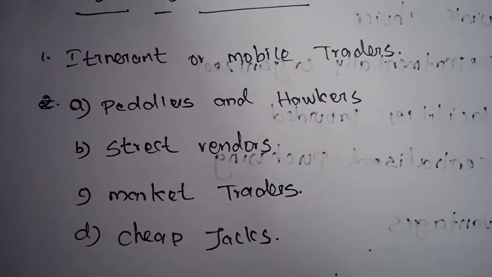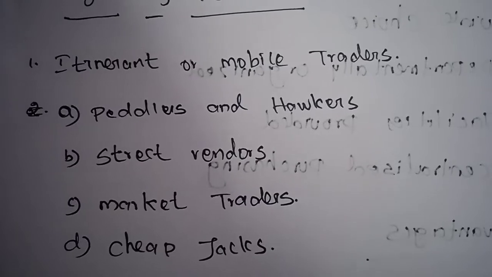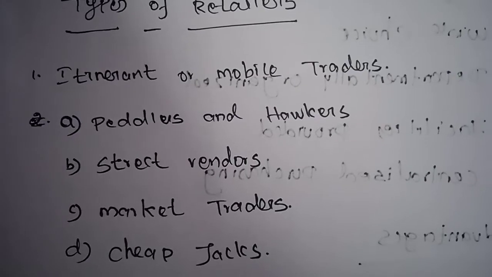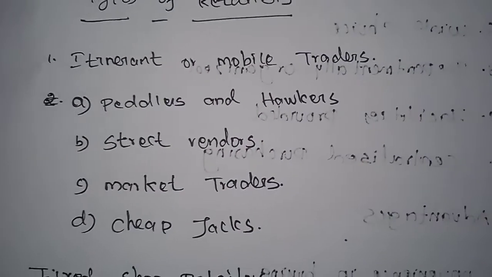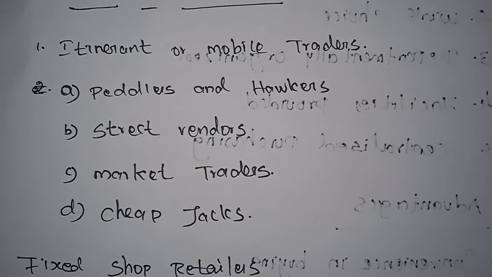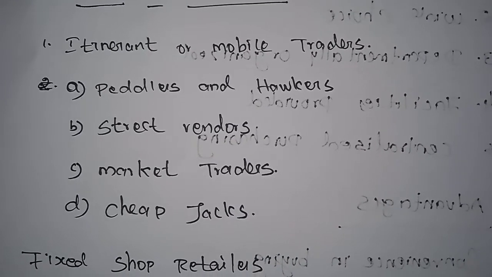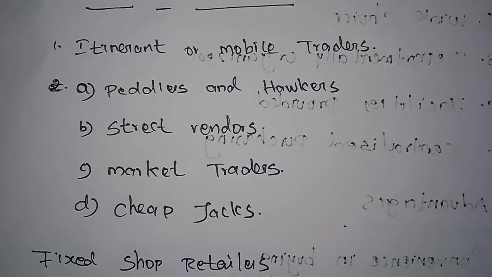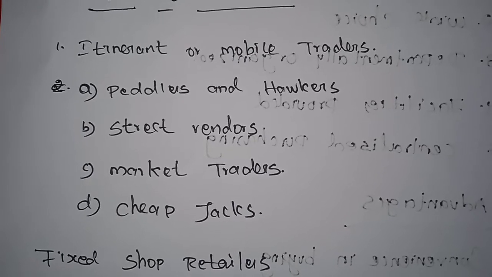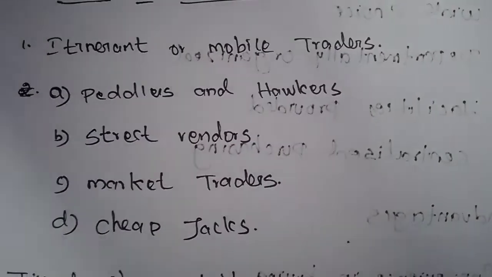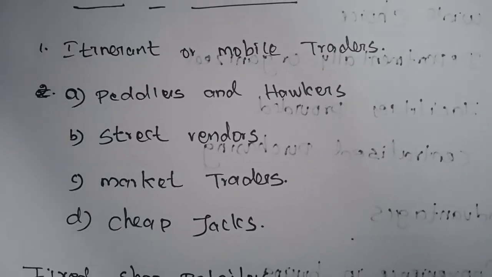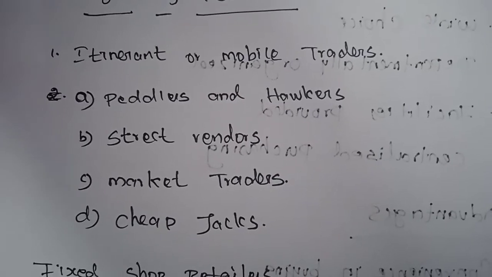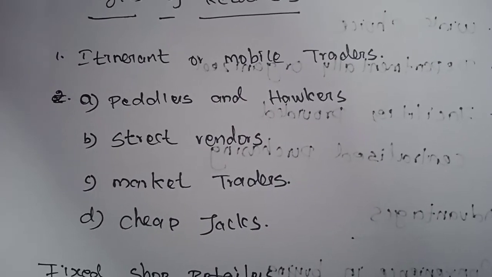Peddlers are individuals who sell their goods by carrying them on their head or shoulders, moving from place to place on foot. We have seen many times in our areas some laborers carrying their goods on their head or shoulders, shouting the name of the product. Hawkers are petty retailers who sell their goods at various places such as bus stops, railway stations, public parks and gardens, and residential areas.